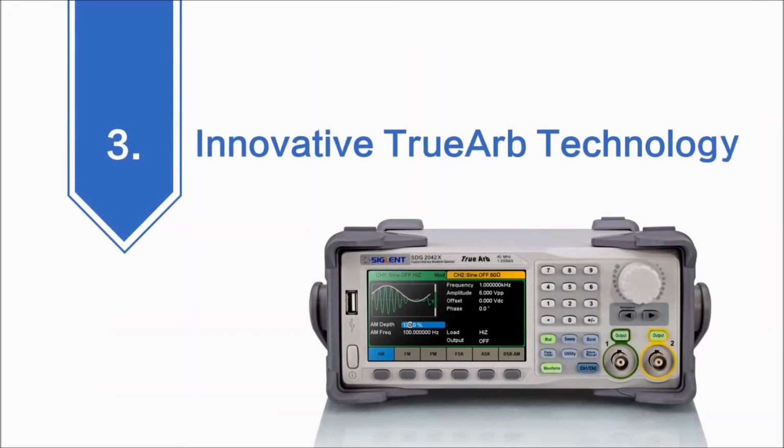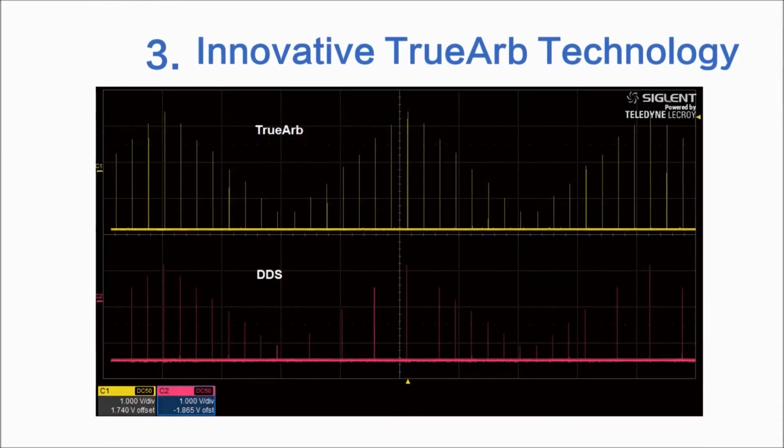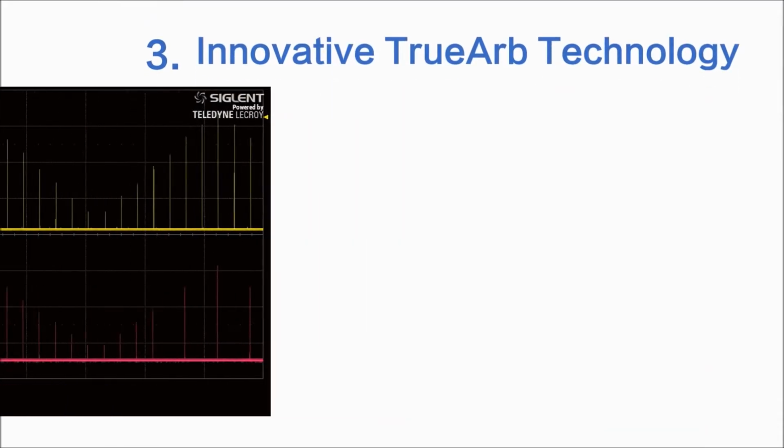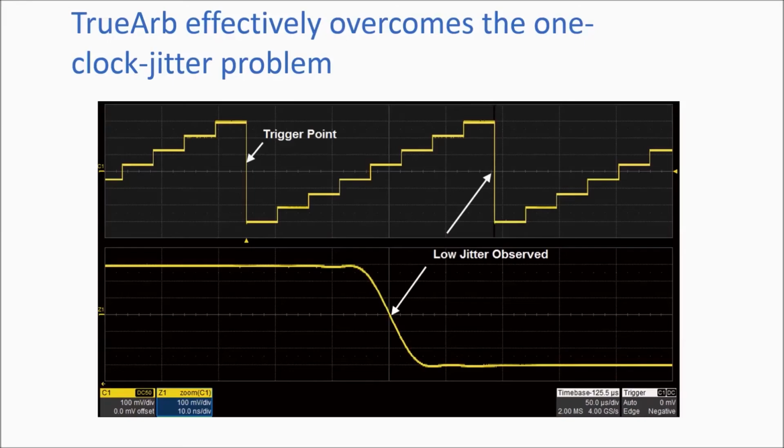With the SDG2000X's innovative Truarb technology, it can generate arbitrary waveforms point by point, never skipping any point, so that it can reconstruct all the details of the waveform as defined. Truarb effectively overcomes the defect that DDS may cause with the one-clock jitter in arbitrary waveforms.